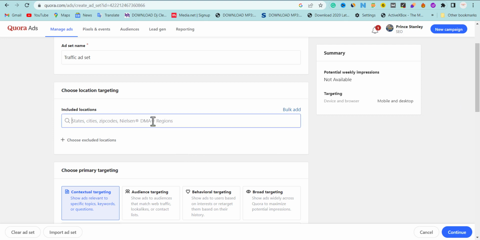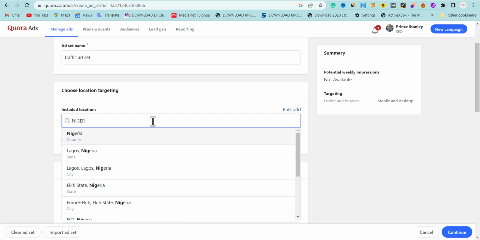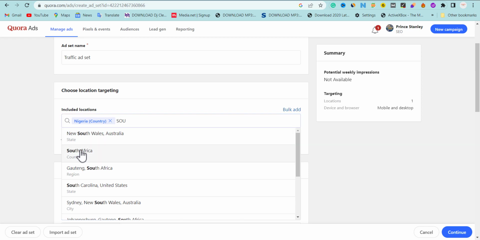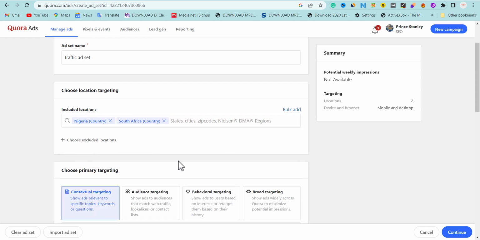Now the first thing we're going to do is to choose the country we are going to target. So we're going to be choosing Nigeria, and let's take, for example, I'm also going to choose South Africa from here. And if you know any other African country, you can choose Cameroon or whatever. You can just choose it. And this method also works for foreign audience. You know exactly what your country needs in terms of job. If they are searching for job, if you have job content, using Quora to run ads will also increase opportunities for you to get money, and also increase your Google AdSense earning.